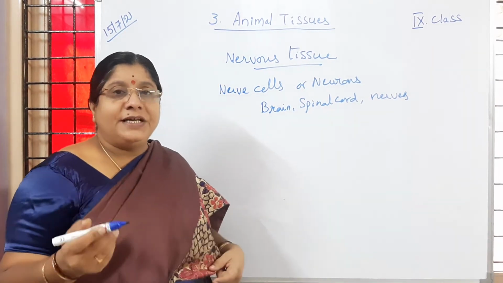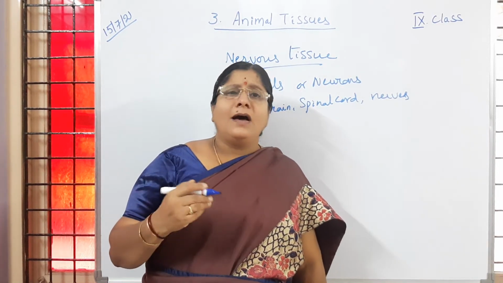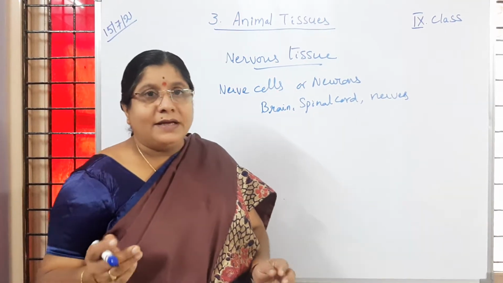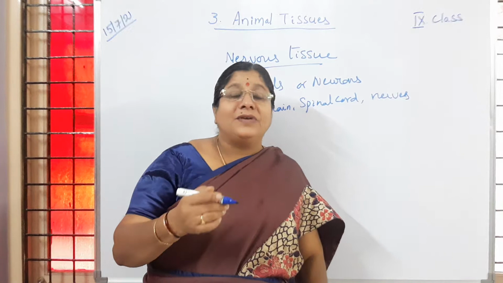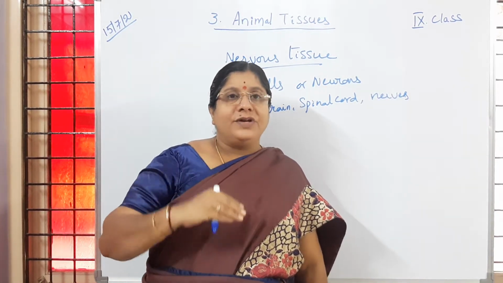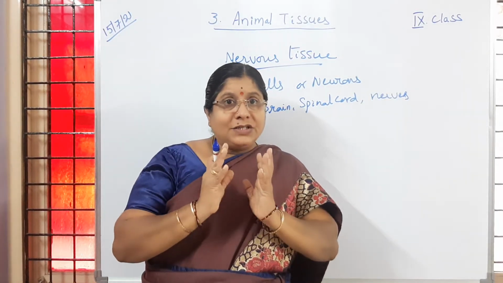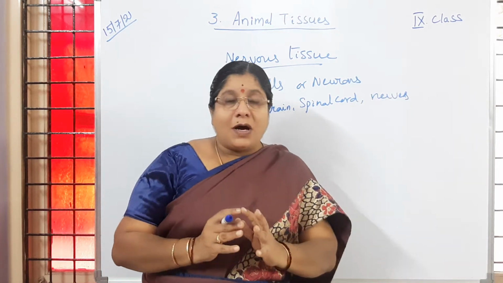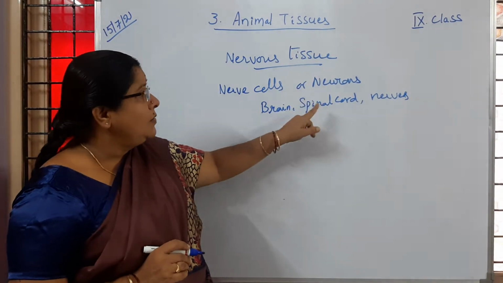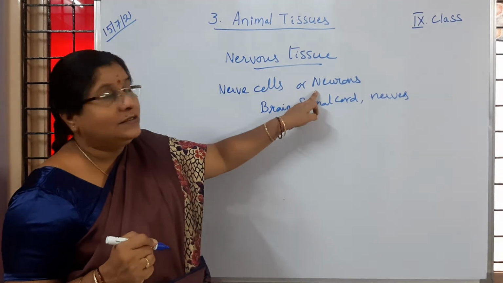Any sudden change happening in the surrounding atmosphere, internal or external, inside the body or outside the body, is called a stimulus, and the action we show in return is called a response. Stimuli and response happen because of neurons. Is it clear to children? Now in this lesson we are going to learn about the structure of a neuron.